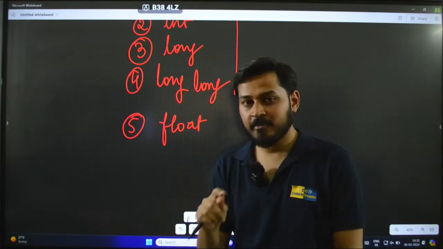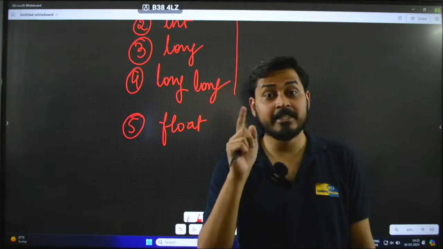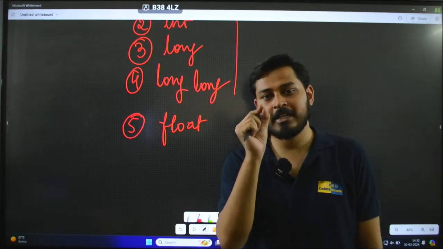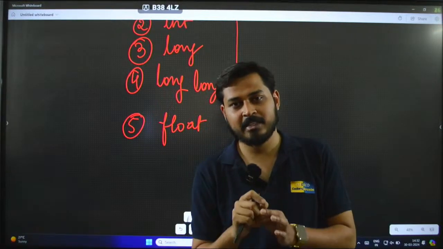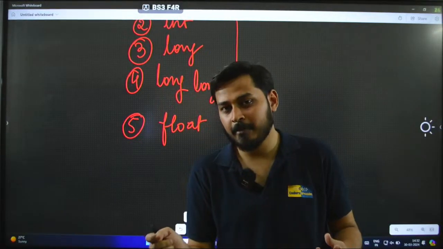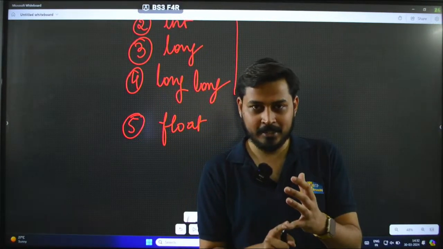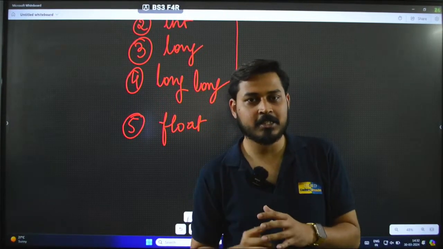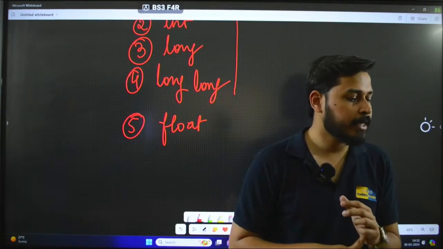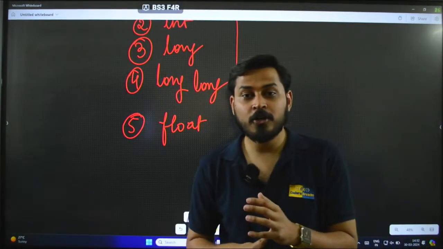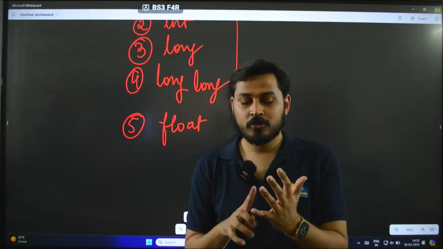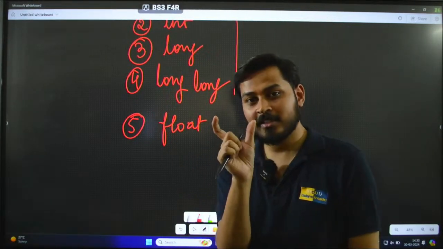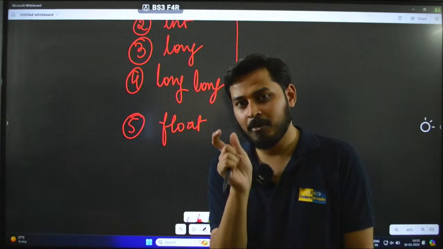Float means, whenever we say float in programming, it means decimal point data. In the integer number, when you put a decimal point, that becomes a float type of data. Short, int and long are integer types. The difference is their sizes. Then comes your float data type. Float is just a small floating or decimal number.